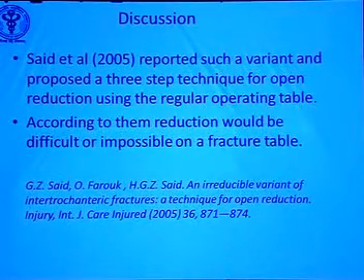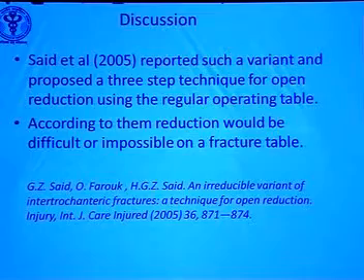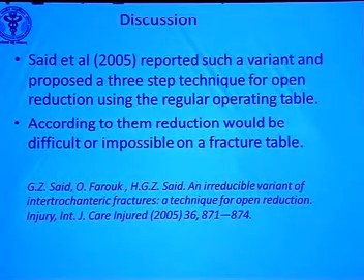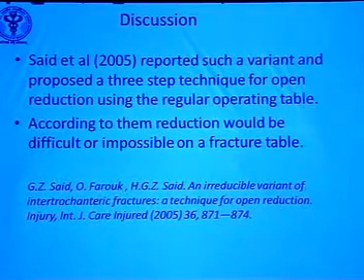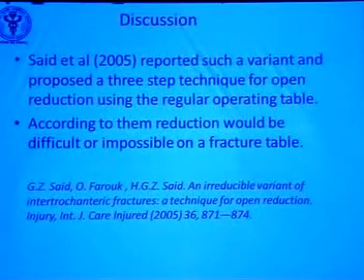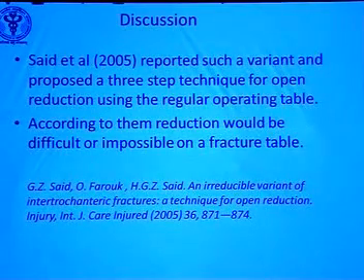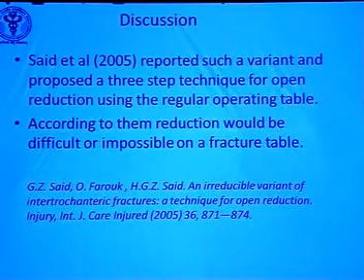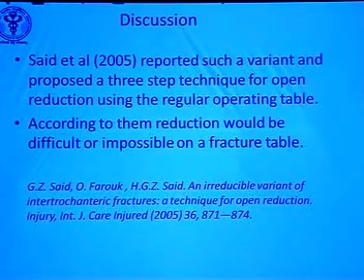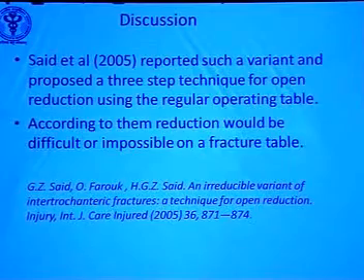Said et al. in 2005 reported such a variant and proposed a three-step technique. They did not use the fracture table. They flexed the hip into a figure of 4 position to relax the iliopsoas and then tried to lever out the proximal fragment. According to them, reduction would be difficult or impossible on a fracture table. But as we are all used to operating on a fracture table, we used the fracture table for that.